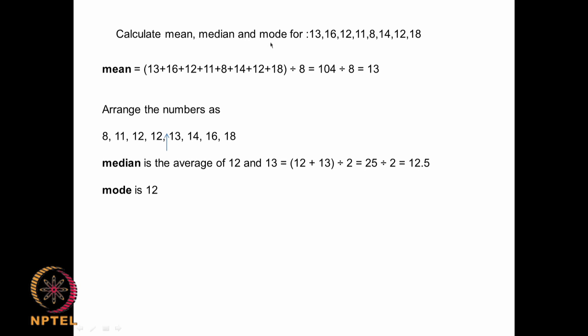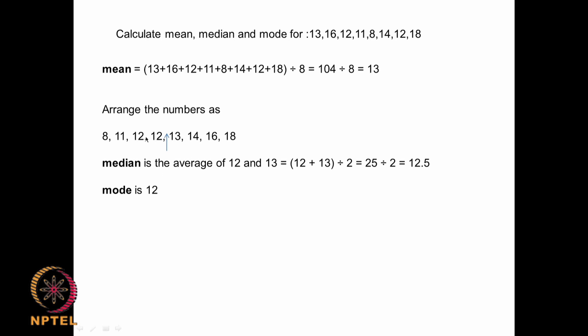Okay. Now what is mode? Mode is nothing but the value which comes more often. For example, the distribution is centered around that value. If you look at this data set, 8, 11, 12, 12, 13, 14, 16, 18, okay, we find 12 as more common, or the distribution is centered around this. So the mode is 12 in this case. So this particular data set has a mean of 13, median of 12.5 and mode of 12.